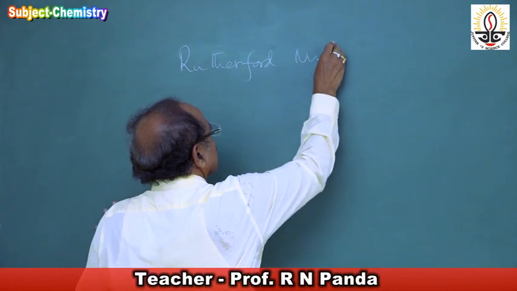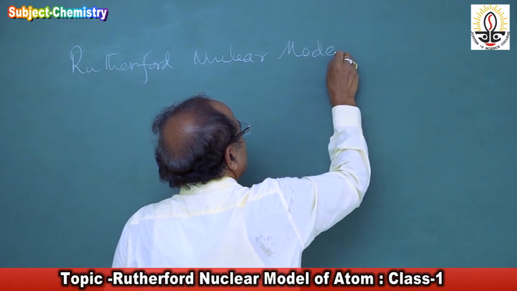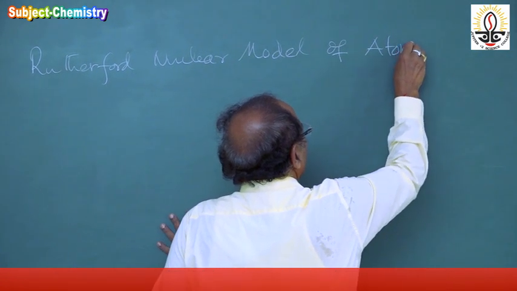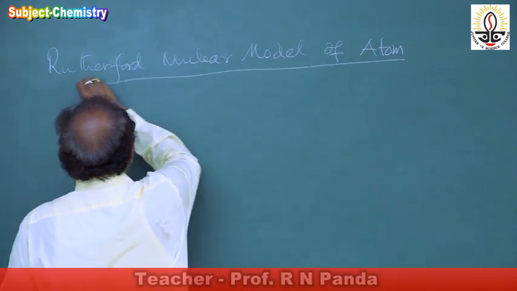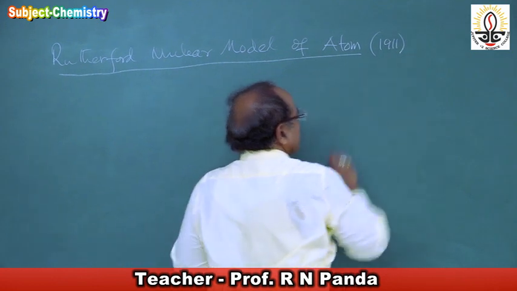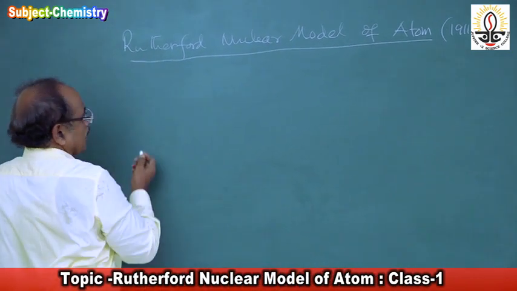So we are going to study today the Rutherford nuclear model of atom. He proposed this model of atom in the year 1911 from his experiment called scattering of alpha particles.